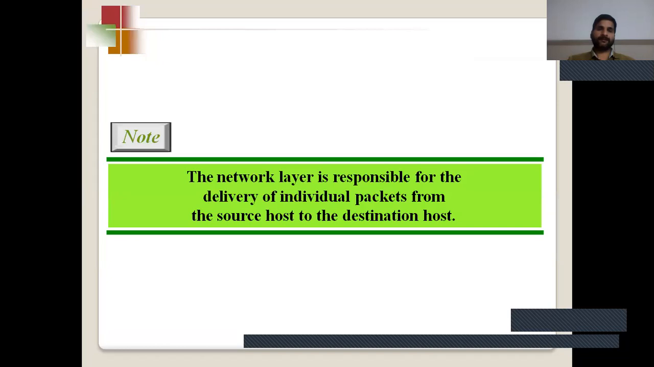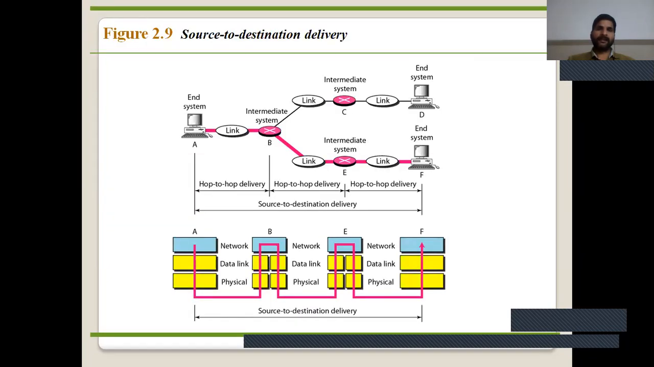Next layer: source to destination delivery. The network layer identifies the source address and the next logical address.